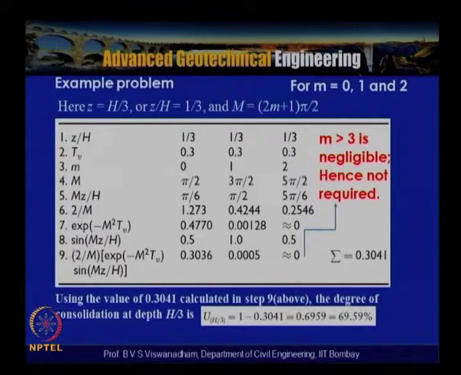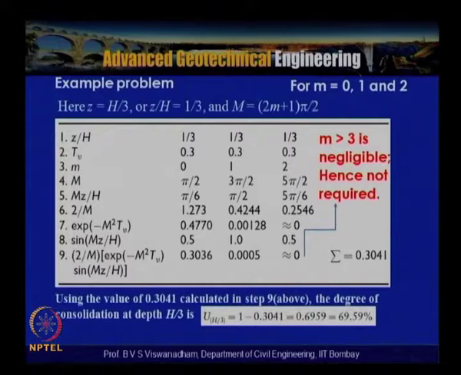So we have given m as 0, 1, 2, 3 like that. We have to see where we can actually stop this iteration. Z by H is 1 by 3, that is constant. Tv is 0.3, and MZ by H is pi by 6, pi by 2, 5 pi by 6.